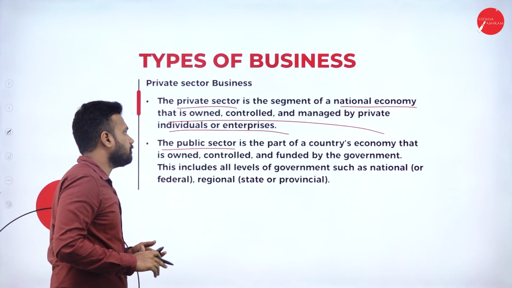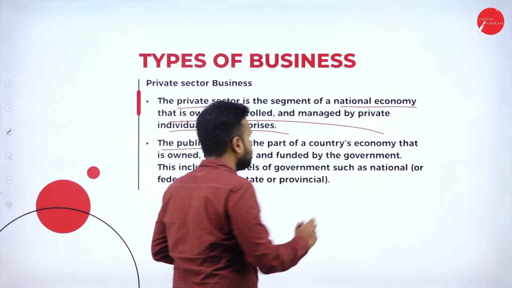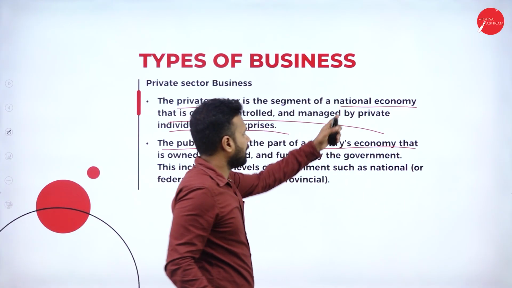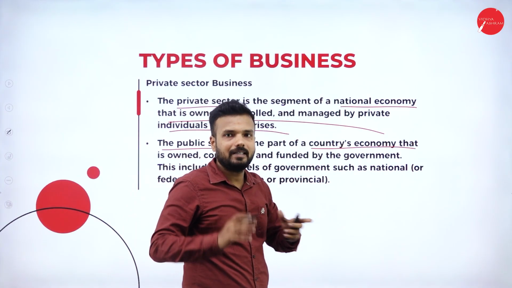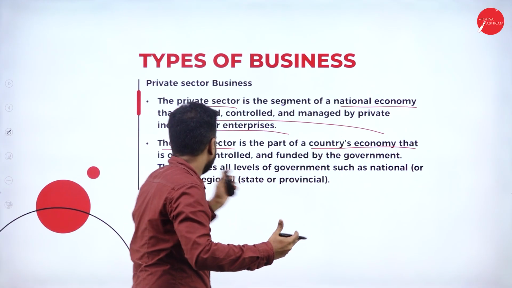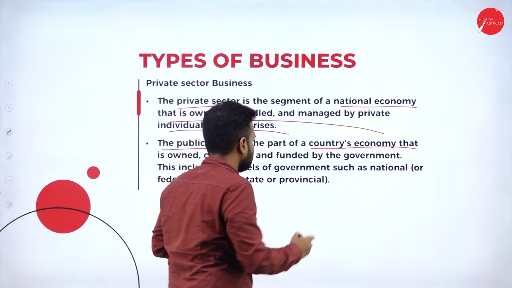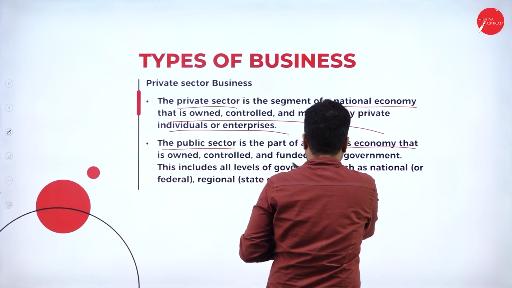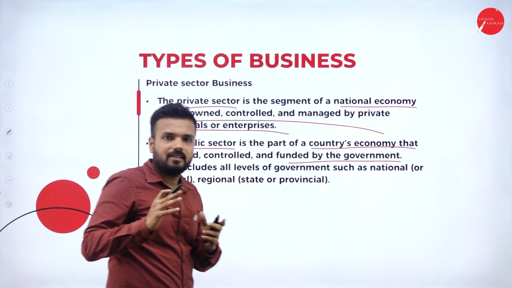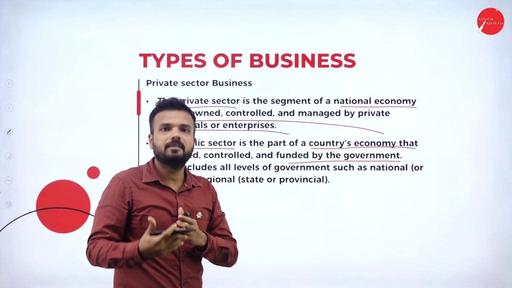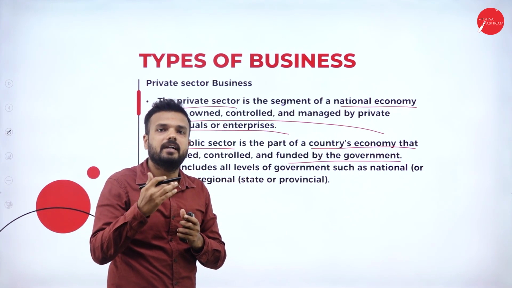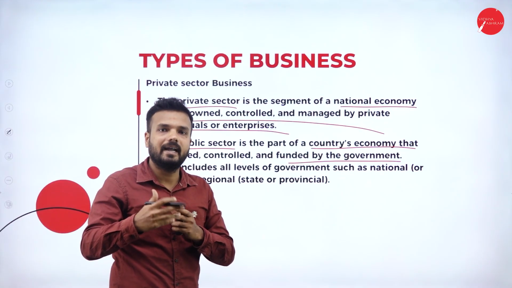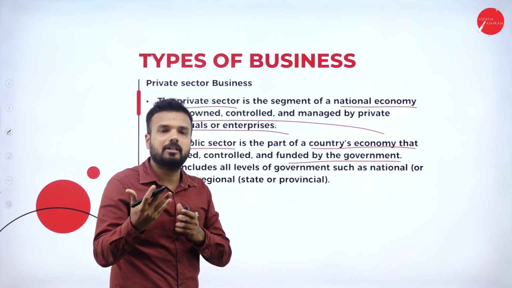Done. When it comes to the public sector, it is a part of the country's economy. Whether it is private sector or public sector, it is a part of the country's economy. The public sector is owned, controlled and funded by the government. These kinds of companies or enterprises are completely funded, owned, ruled and managed by the government.